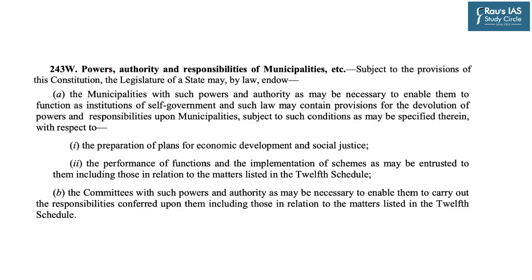So after understanding these three important concepts, let's go through Article 243W and understand its relation to the 12th Schedule of the Indian Constitution. It mentions the powers, authority and responsibilities of municipalities.